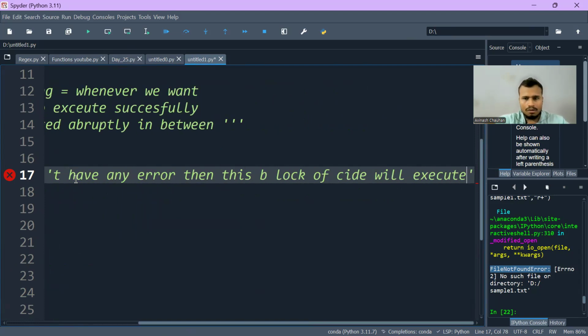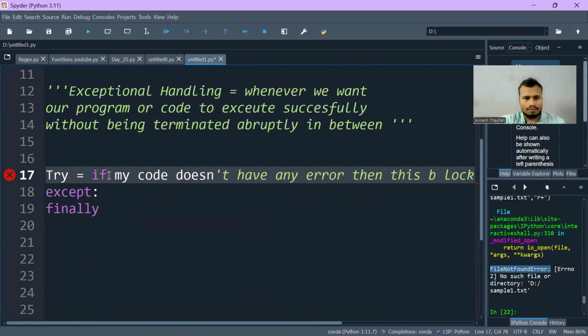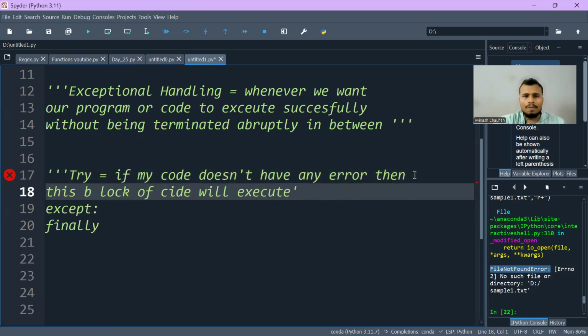Whatever you write here will get executed if it doesn't have an error.